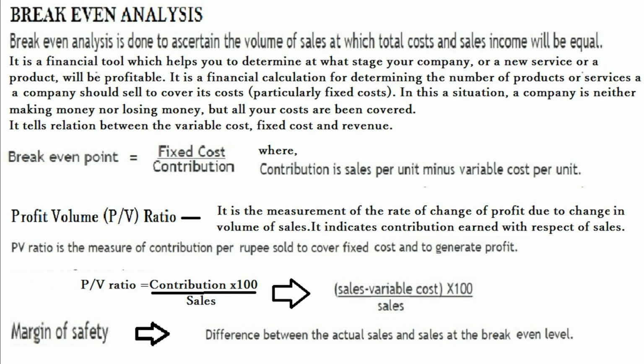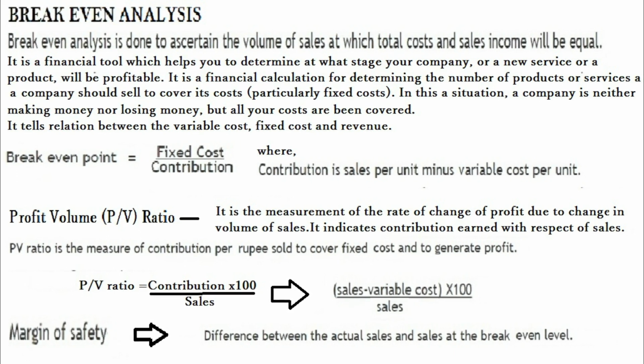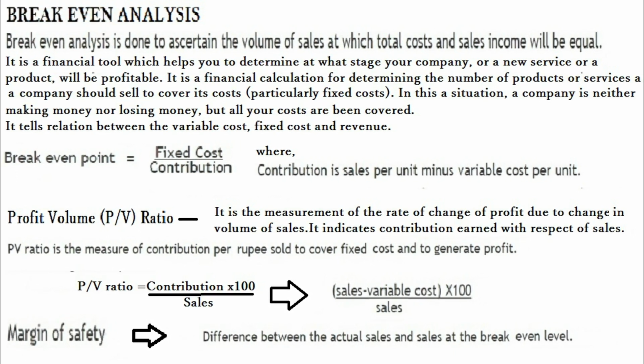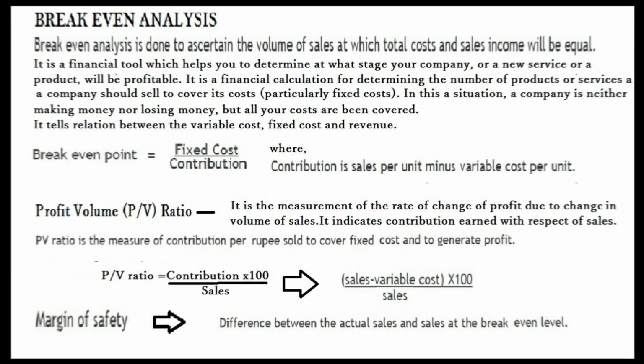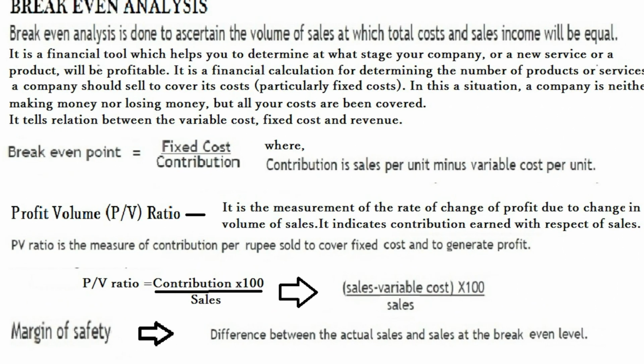It is a financial calculation for determining the number of products or services a company should sell to cover its cost. In this situation, the company is neither making money nor losing money, but all your costs are being covered. It tells the relation between the variable cost, fixed cost and revenue. So break-even point can be denoted as fixed cost per contribution.